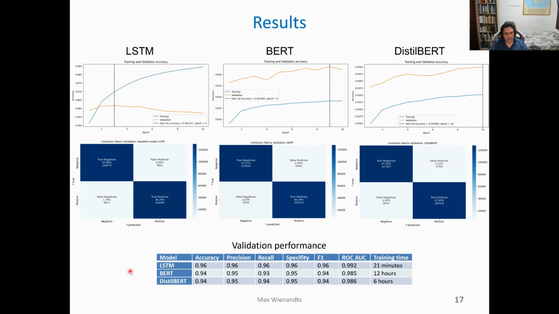For instance, to train the LSTM model, it took only 21 minutes. However, to train the BERT model, it took almost half a day. And to train the DistilBERT, it took 6 hours. Okay. If you consider that the performance metrics of the LSTM already are good enough for using it, there is no reason to invest so much time on training these more complex models.